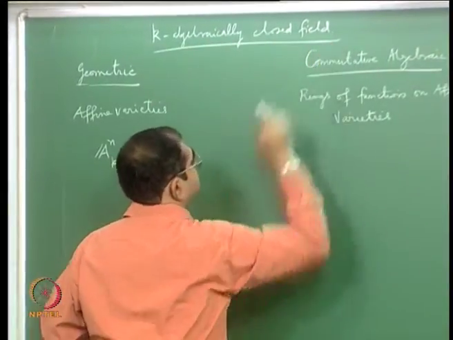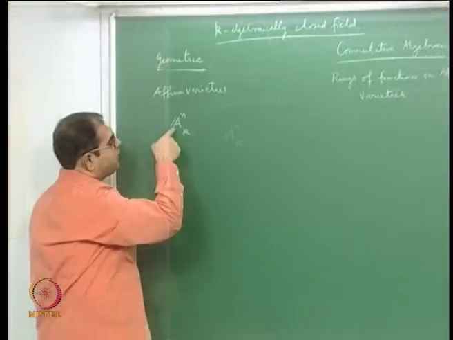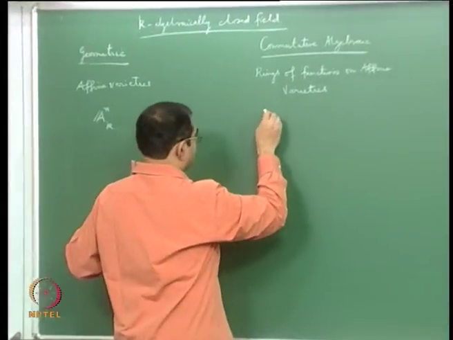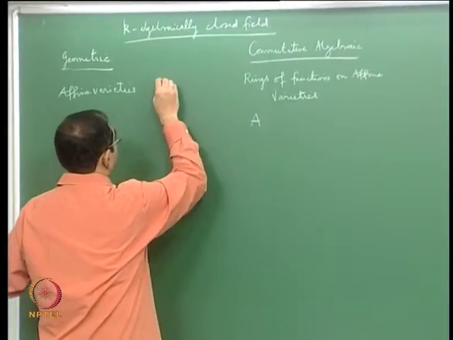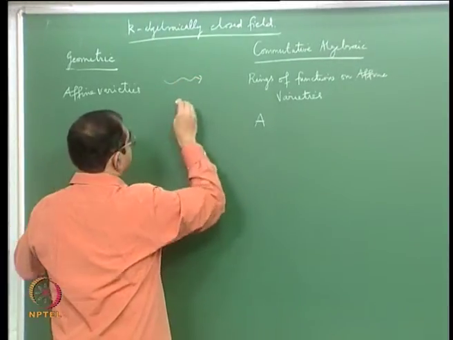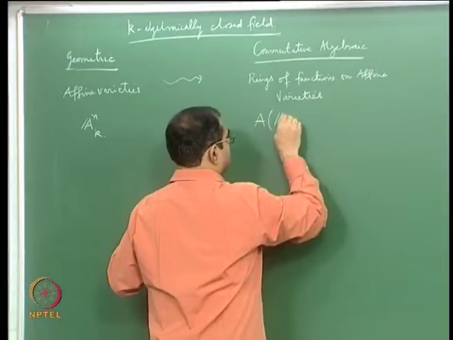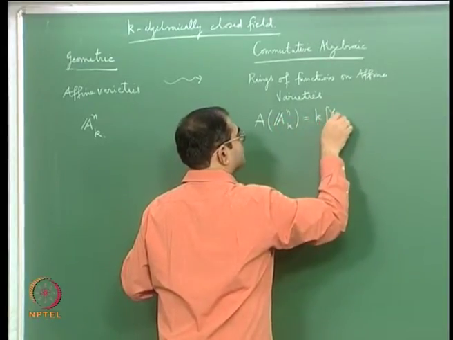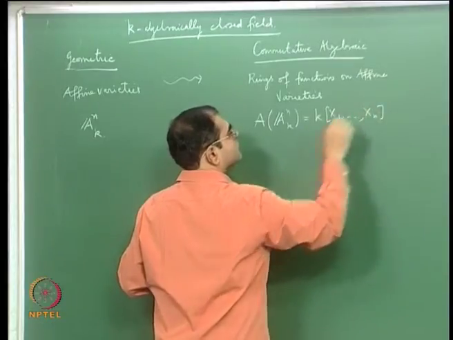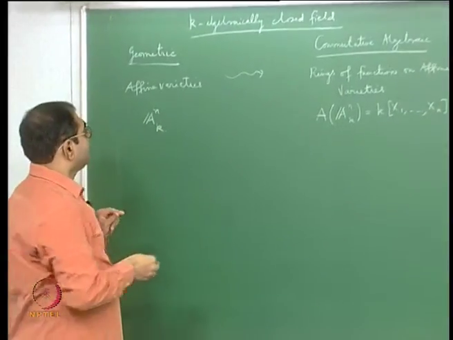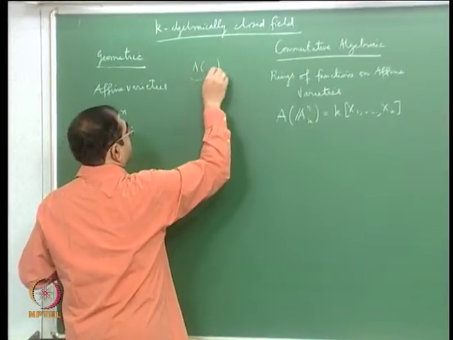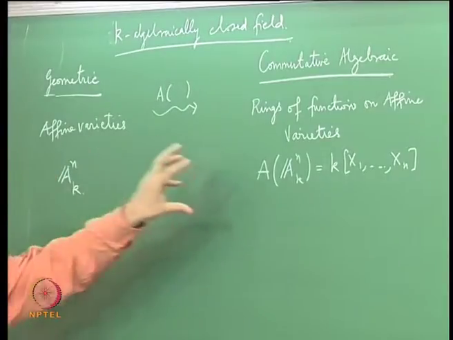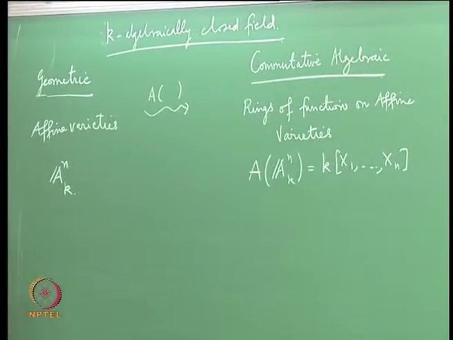If you take affine n-space, then the ring of functions is A(A^n), which is the polynomial ring in n variables over k. So there is this association that takes to every affine variety its ring of functions.